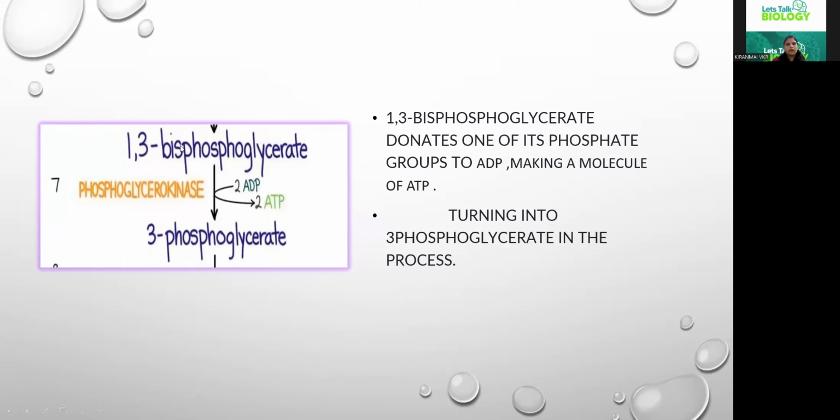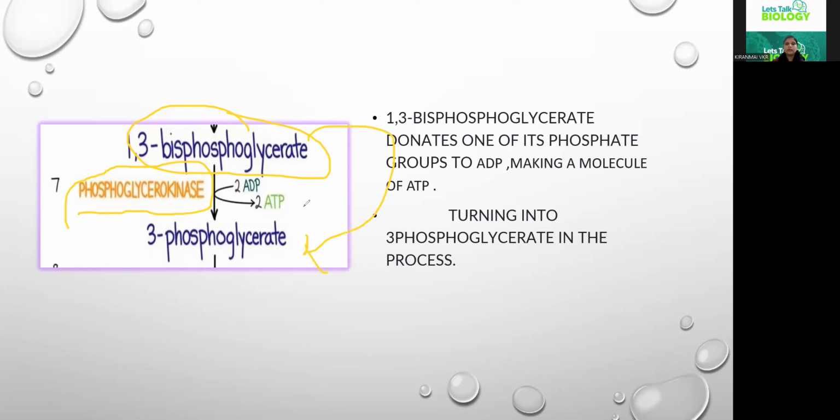Now in the next step, if you observe, 1,3-bisphosphoglycerate, in the presence of phosphoglycerokinase, this is the enzyme, is getting converted into 3-phosphoglycerate.